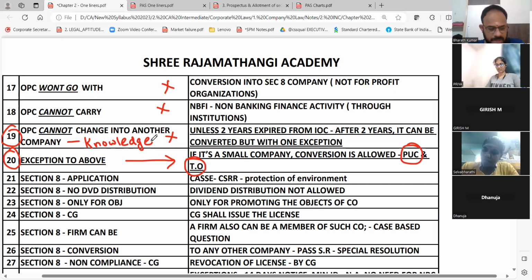OPC, anyways, we have extensively covered in the new study material, but this is for your understanding. If at all they wanted to change, yes, when it is within the limit of small company, because OPC and small company are a part of what company? Private company. Correct? So you don't need to bother about that. You can easily do it. You don't need to wait for 2 years. Based on the paid up share capital and turnover, you can do. And based on the rules, it is 4 crores and 40 crores.